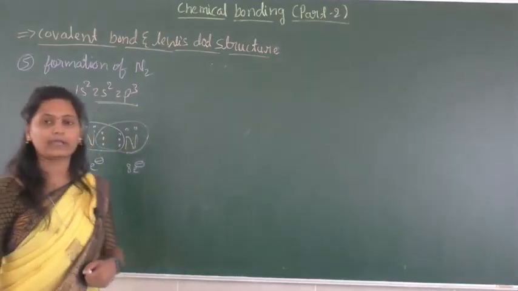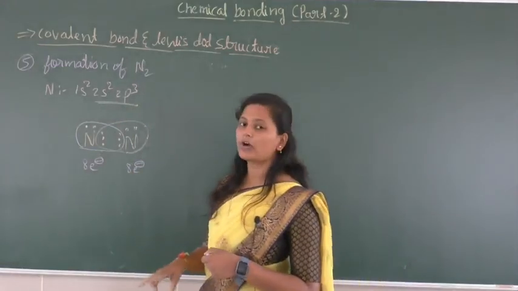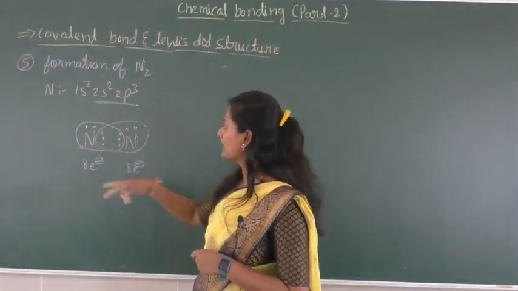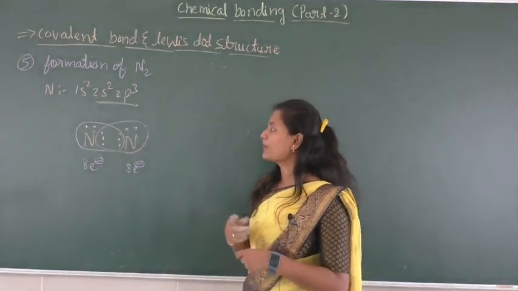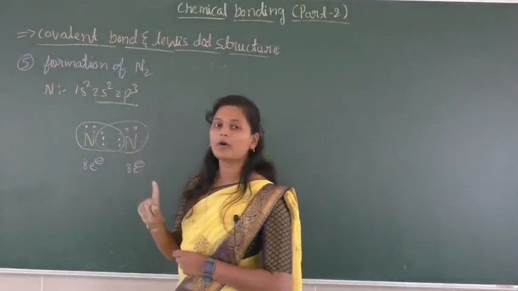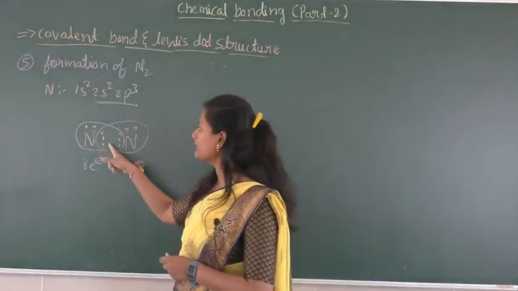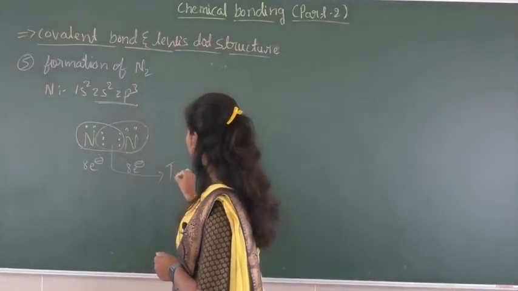So by attaining the nearest noble gas configuration, they are going to share 3 pairs of electrons. By sharing 3 pairs of electrons, there is a formation of a covalent bond. That bond is called a triple bond.